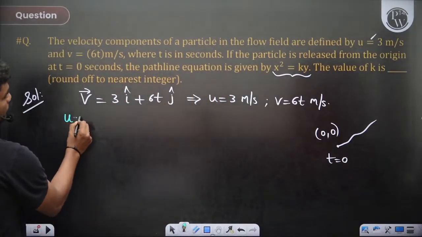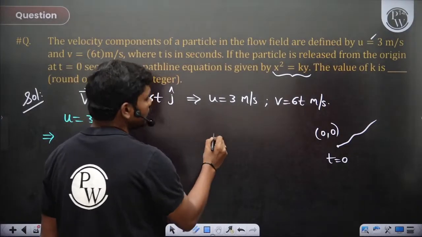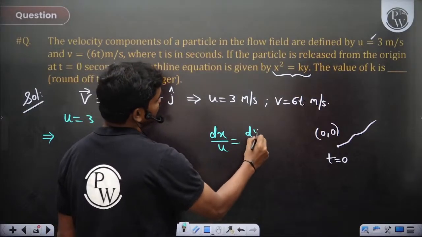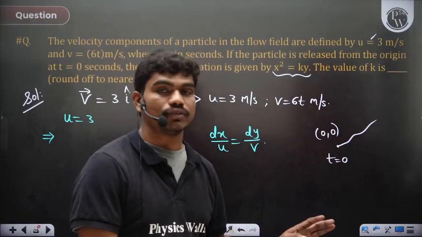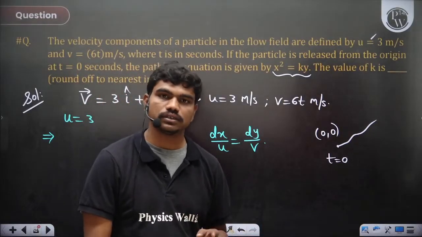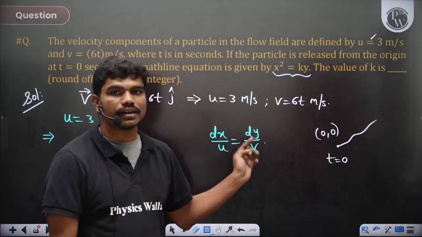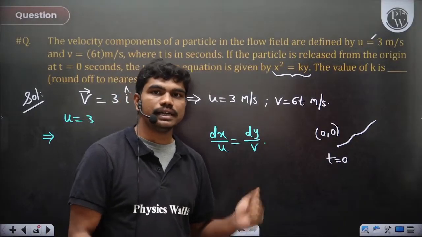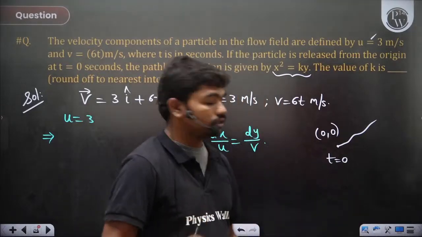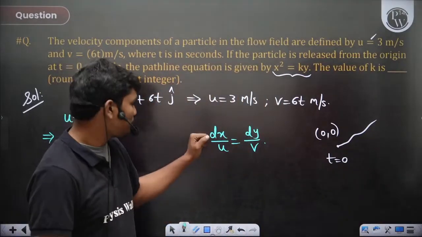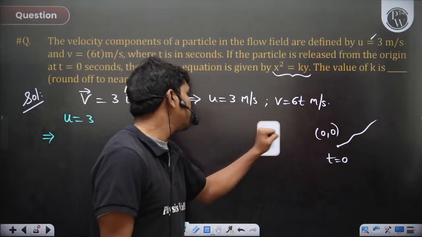So let's see. u is equal to 3. Normally people have this misconception in the mind, like dx by u is equal to dy by v acts as the path line equation always. No, okay? This is valid only if the flow is steady. If there is no involvement of time, then streamline, path line and streak line all become identical. That's why the equation of the streamline also satisfies the path line equation. But in questions like this, where there is involvement of time t in the velocity profiles, this equation will not be valid. I'll show you why. First let us do the actual path line equation, then I'll show you what issue you will face using this equation, okay?